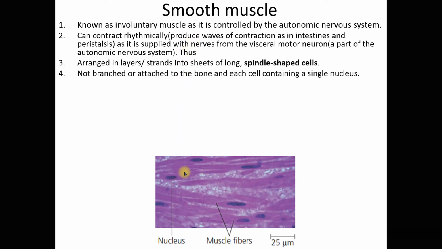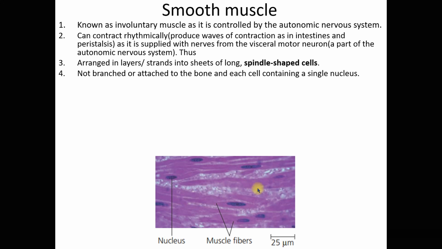Now, the smooth muscles are arranged in layers or strands into sheets of long spindle-shaped cells. These are the spindle-shaped cells, and at their ends they have a taper end, right?